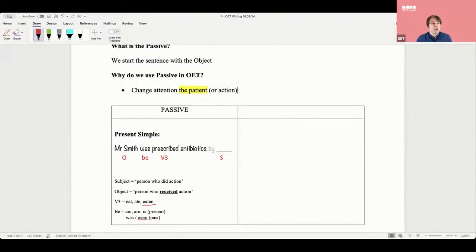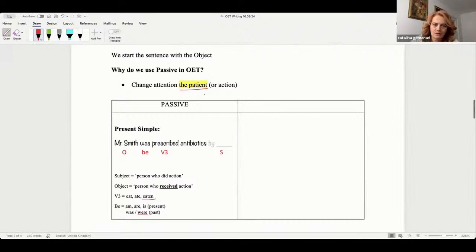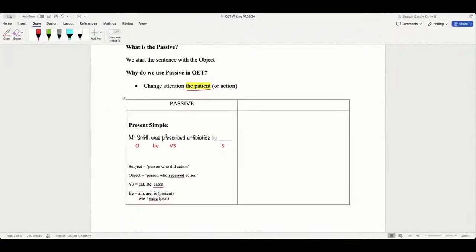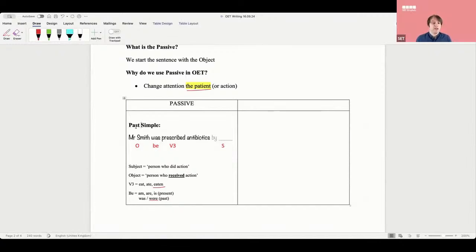Okay, Tasnim, do you have a quick question? We can't all speak at the same time. Tasnim, one more time. Yes, I want to ask, it confused me. You said Mr. Smith was prescribed, and you said it's present simple. It's past simple. Sorry, yes, it's past simple. Just my mistake. Sorry, Tasnim.